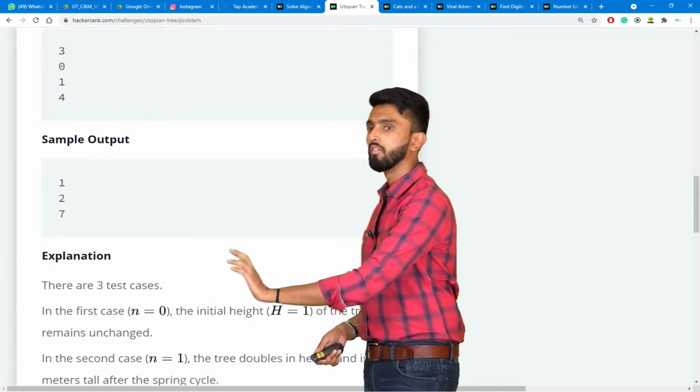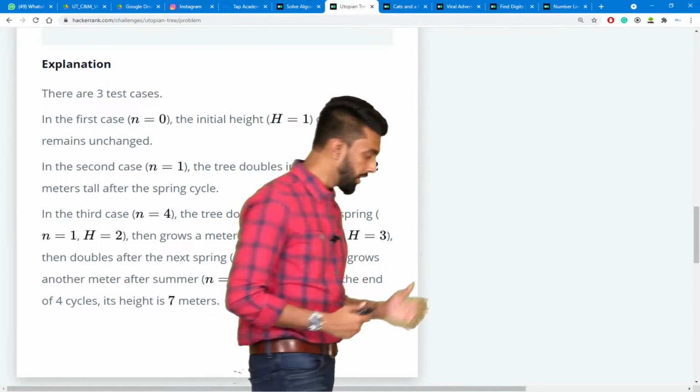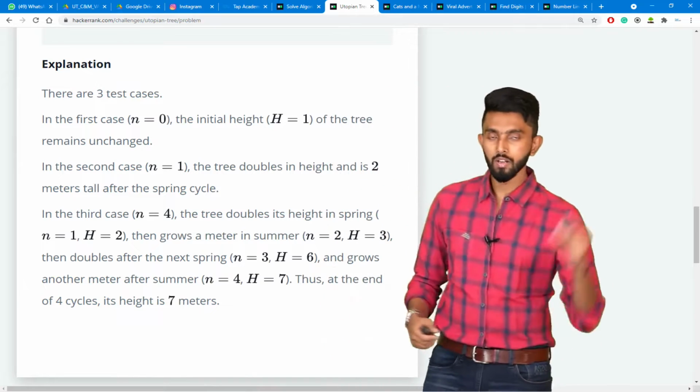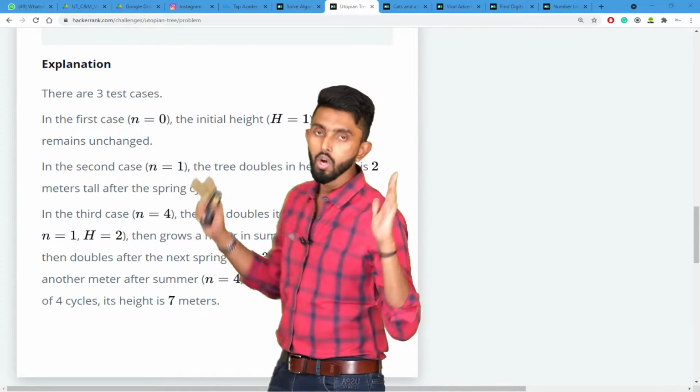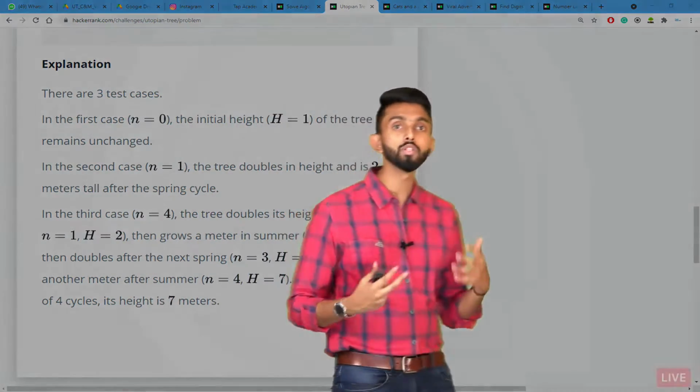And of course, they have given you one explanation, etc. Maybe you understood, maybe you didn't. Let me visualize this for you so that you will understand, because in TAP Academy every single problem is visualized for your better understanding. Now check this out and try and understand what I am saying.